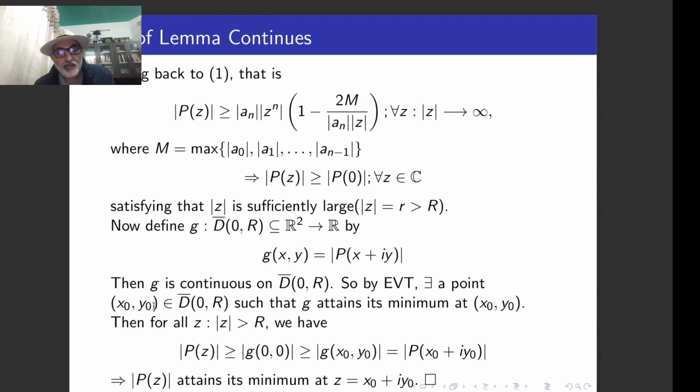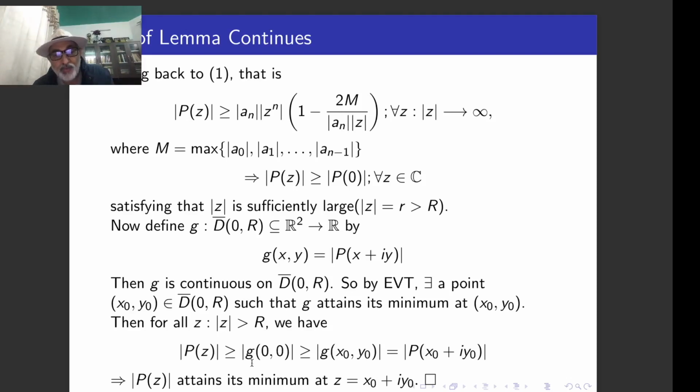Therefore one of the extreme values is the minimum. Therefore there is a point in this disk at which the minimum value is attained. So that means this kind of expression is satisfied, because g(0) is going to be p(0), right? But |p(z)| is greater than |p(0)|, and the minimum value of g is at x0 and y0.